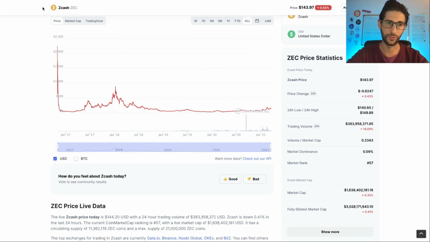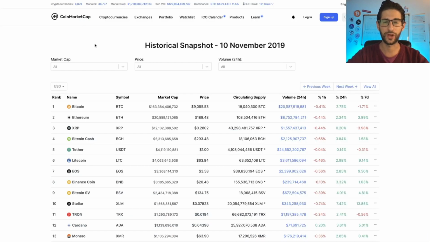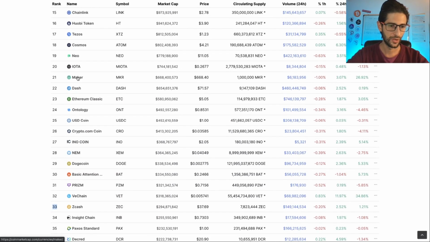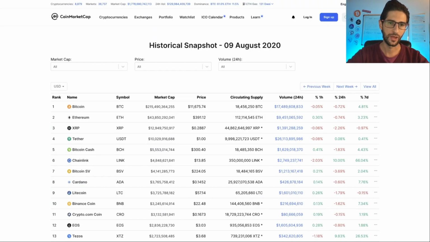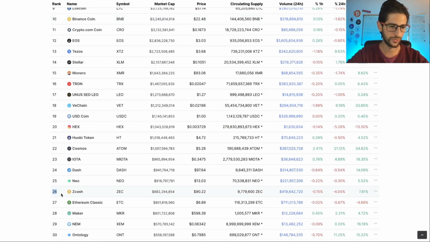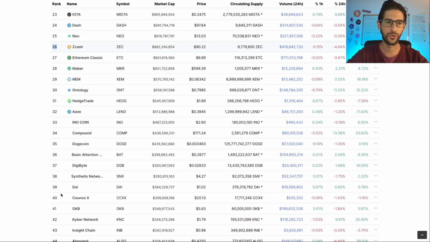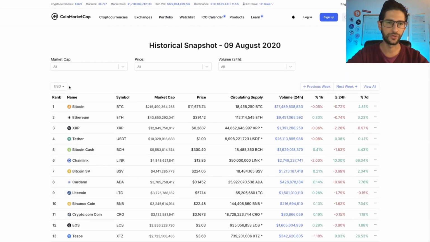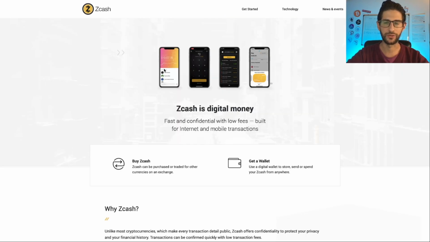I will have a couple of haters for this, but Zcash has been in the top 100 for a long time. If we see this historic snapshot, for example November 2019, we can see that Zcash was in position 33, and from August 2020, Zcash was in position 26. So it has mainly always been in the top 100 coins, but Zcash started in its first bull market.